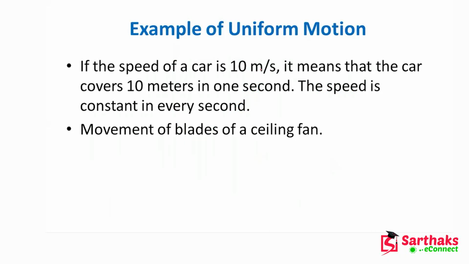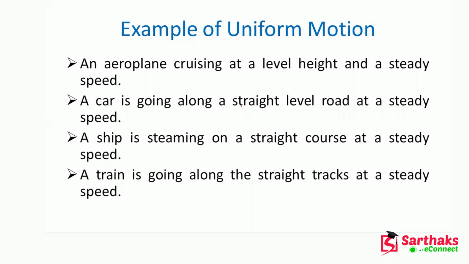Now these are the examples of the uniform motion. As I have told you, if the speed of your car is 10 meter per second, then it should cover 10 meters in 1 second for the whole journey. At that time we can say that yes, your car is in uniform motion. And the movement of the blades of a ceiling fan. Suppose you have one ceiling fan and this is the regulator. We are controlling the speed of the ceiling fan, and here you have suppose 4. Whenever you are keeping this point at 4, the blades will move at a particular speed, right?